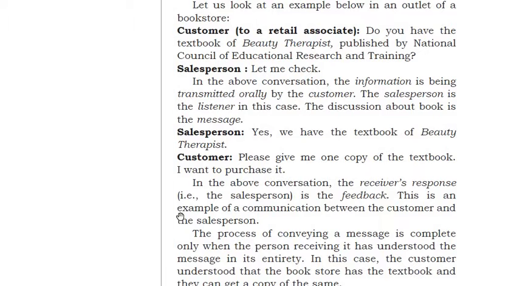Salesperson: yes, we have the textbook of beauty therapist. Customer: please give me one copy of the textbook. I want to purchase it. So in this way the communication goes on, right? The customer is asking about the book. The salesperson is replying, let me check whether it is available or not. Then he is replying, yes, I have this book in my shop. Customer: okay, I want this, give me. So in this way the conversation goes on.